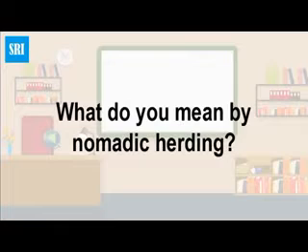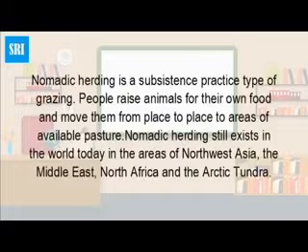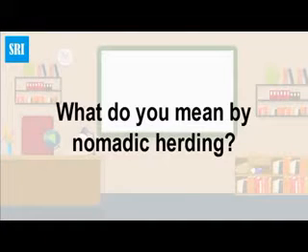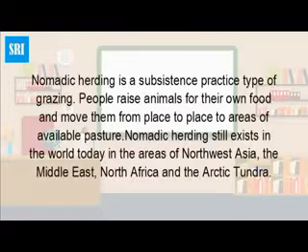Now we will talk about nomadic herding. Nomadic people are a tribe who live together and move together from one place to another in search of subsistence. According to their need, they leave the place. According to their need, they live in the place. They never stay in one place. They keep roaming here and there in search of subsistence.